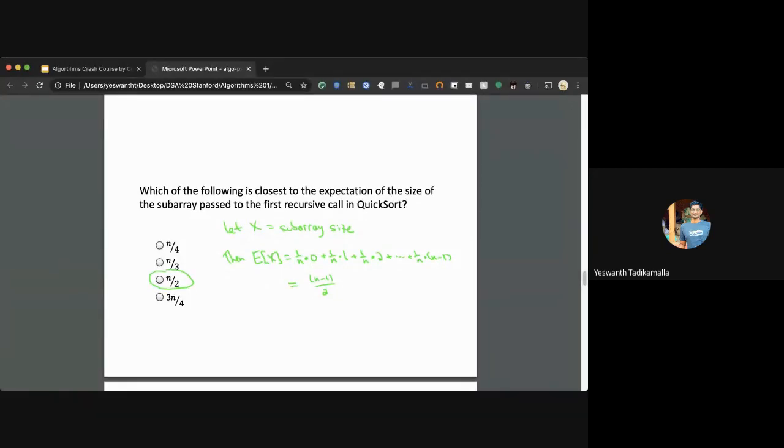Similarly, what is the expectation of the size of the subarray passed to the first recursive call in quicksort? Let's say x is the subarray size. Expectation of x: the size could be 0, size could be 1, size could be 2, size could be 3, and so on. And the probability of each of those happening is 1 by n. Average of all this will be n minus 1 by 2. n into n minus 1 by 2 by n, which is n minus 1 by 2.